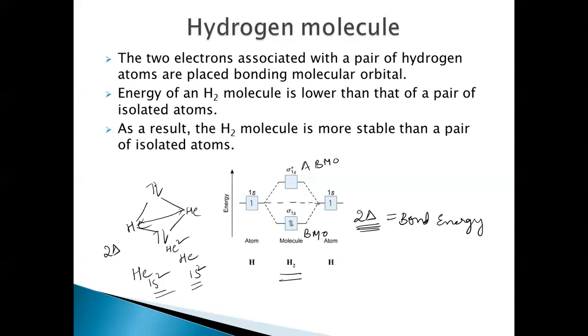And also the electrons entering into this antibonding molecular orbital will destabilize the molecule by the same amount, 2 delta. So these two will cancel each other. So there is no stabilization energy here. That is why the He2 molecule is not formed. It does not exist. So this is the reason why the He2 molecule does not exist.